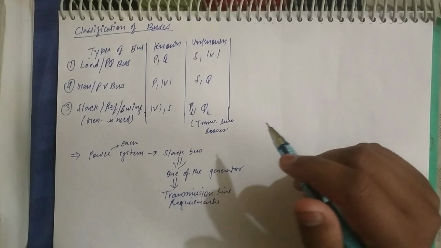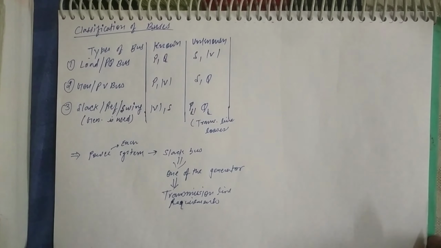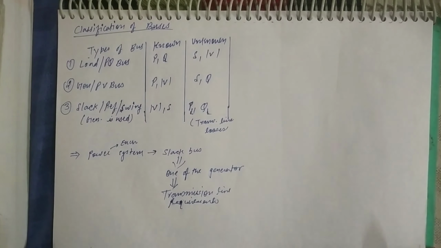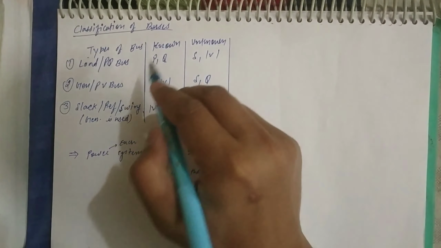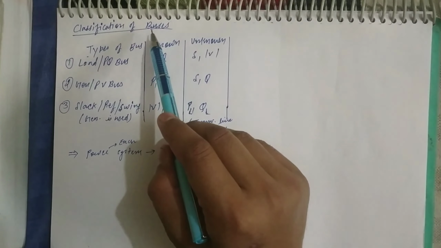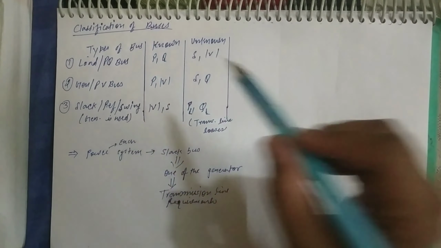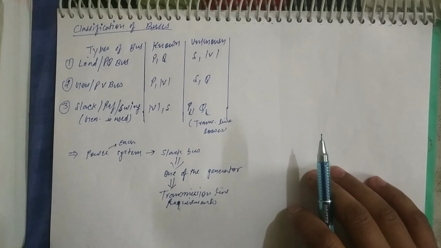As in the last class I told you about the Gauss-Seidel equation. Now, going deeply into the Gauss-Seidel equation, before this I will tell you about the classification of buses. What is the meaning of bus? It is like a conductor where all the other conducting wires are connected.